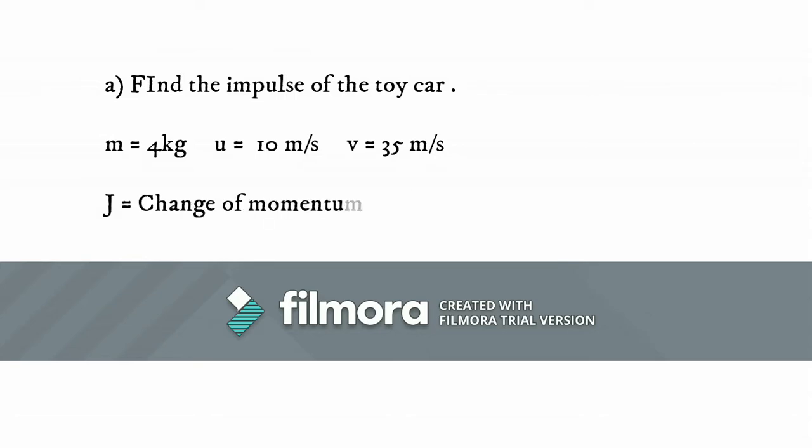First and foremost, we have to take out all the information given. The mass of the car is 4 kg, the initial velocity of the car is 10 meters per second, and the final velocity of the toy car is 35 meters per second. As we all know, impulse is equal to change of momentum. So first, we have to find the change of velocity and multiply it by the mass of the toy car, and we will get the answer for the impulse, which is 100 Newton second.